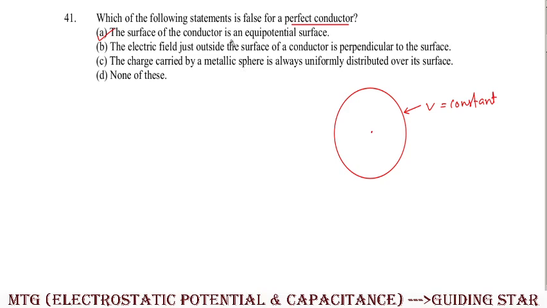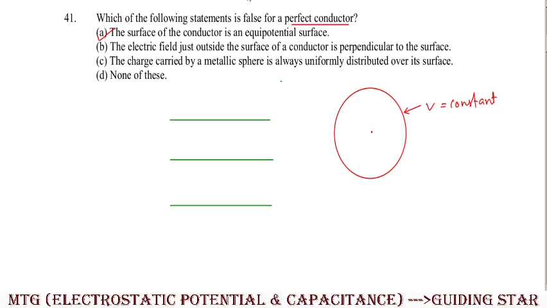Next, the electric field just outside the surface of a conductor is perpendicular to the surface. If we draw the electric field lines, suppose I place this given conductor in an external field and draw the field lines like this.